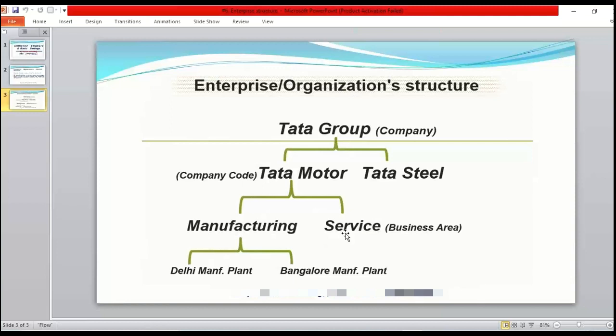So these things we are going to configure into SAP. Okay. And the configuration always starts from enterprise structure. This is the first, the configurations always start from here itself. Okay, for every module.